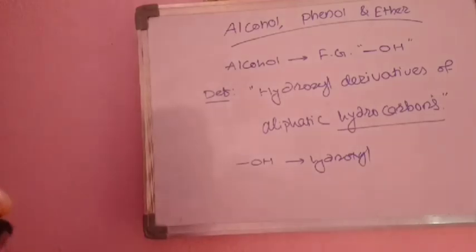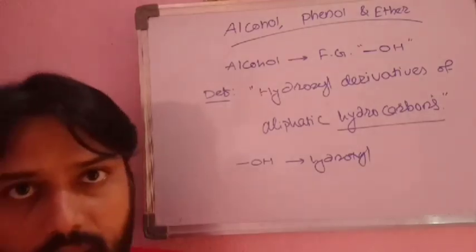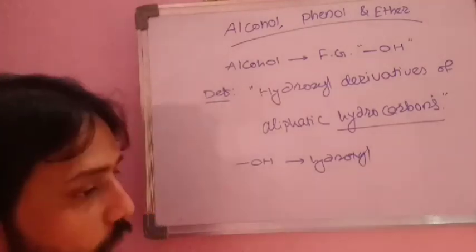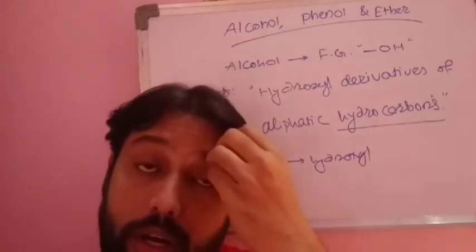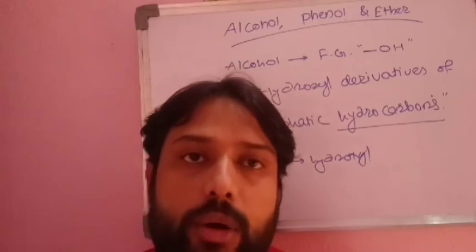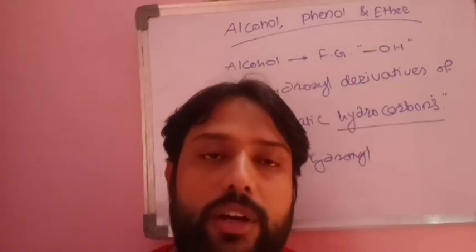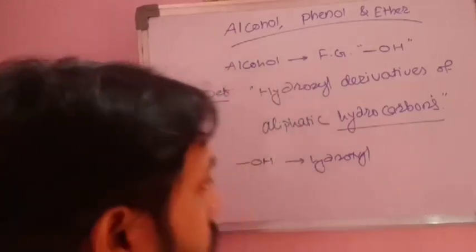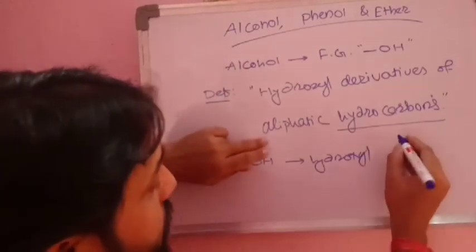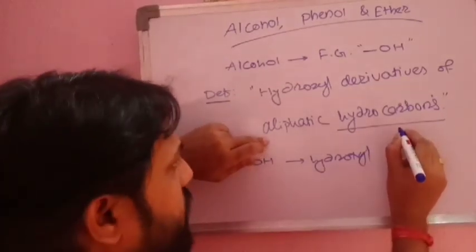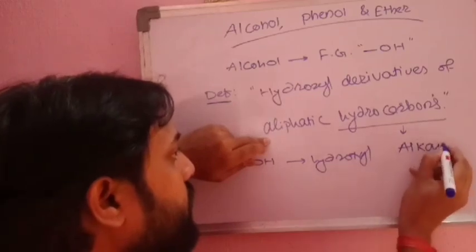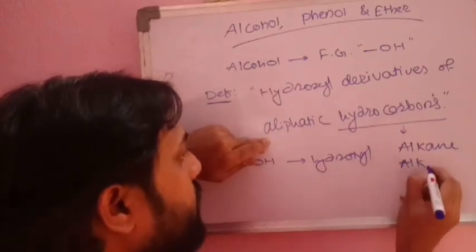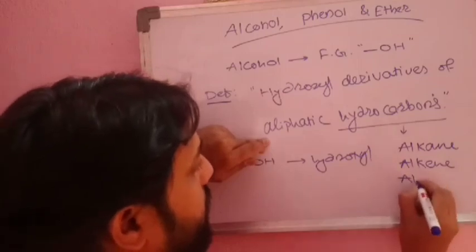Then derivatives of aliphatic hydrocarbon. What do you mean by aliphatic? As you all know, if you remember the points we have studied in 11th, aliphatic and aromatic, two types of organic compounds are there. And hydrocarbons are those compounds which contain only carbon and hydrogen in them. The types of aliphatic hydrocarbons are alkane, alkene and alkyne.